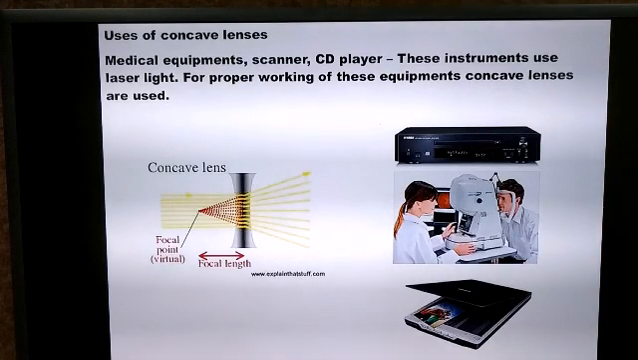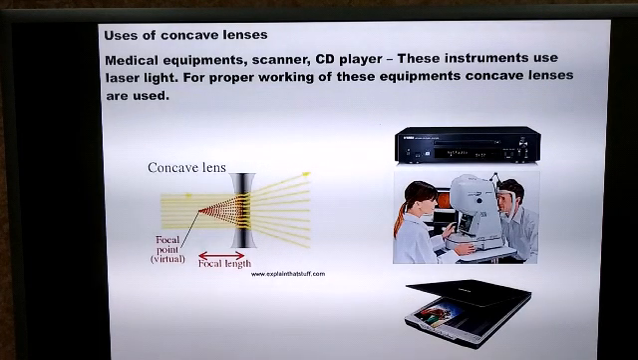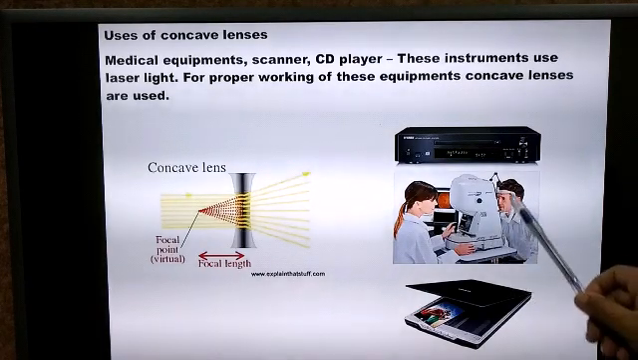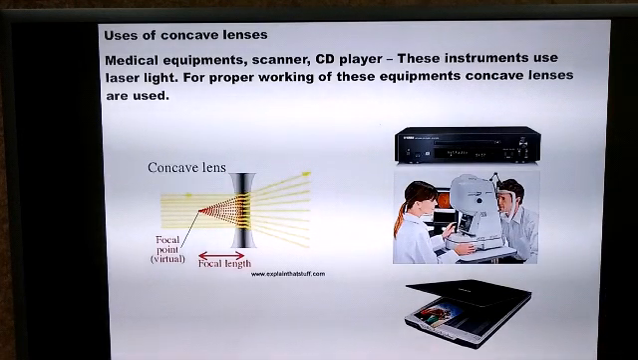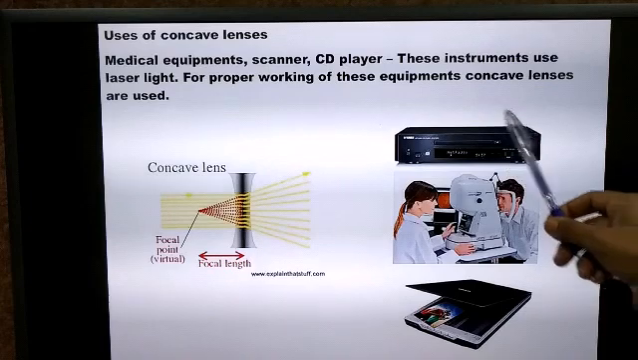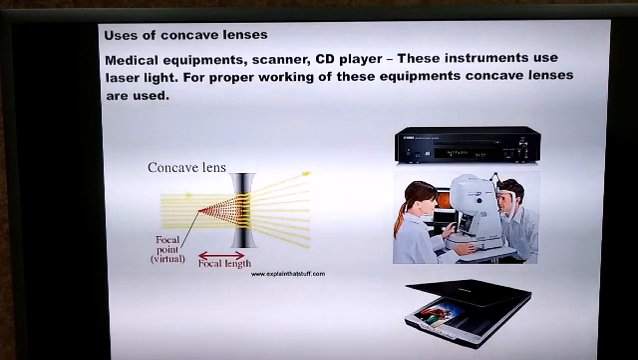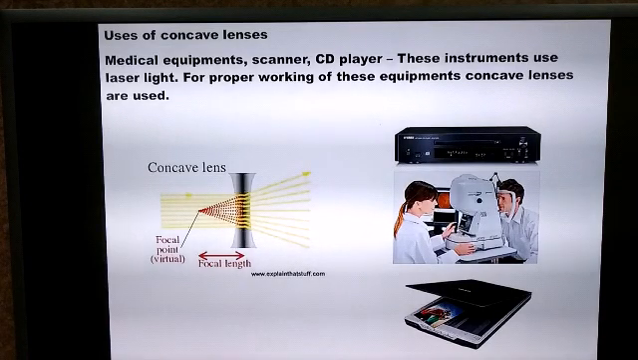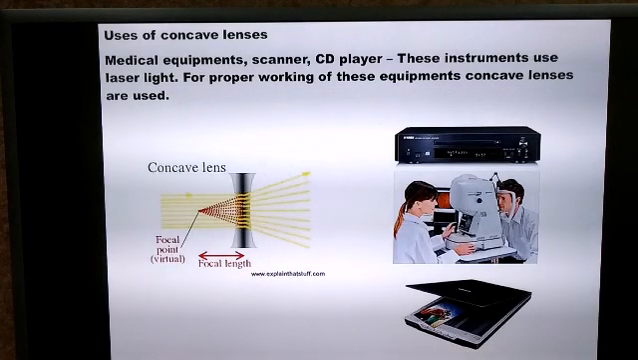Let us see the uses of concave lenses. The first use of a concave lens is that it is used in medical equipment. For example, here you can see an ophthalmoscope, which is used for checking the eyes. So this ophthalmoscope makes use of concave lenses. A scanner also makes use of a concave lens. A CD player makes use of a concave lens. Now these medical equipments, scanners and CD players are instruments which make use of laser light. So for proper working of these, concave lenses are used in these instruments.